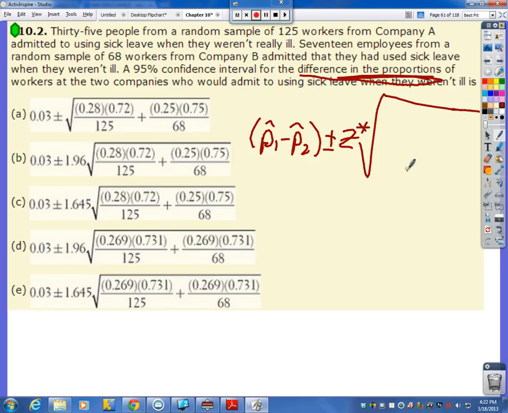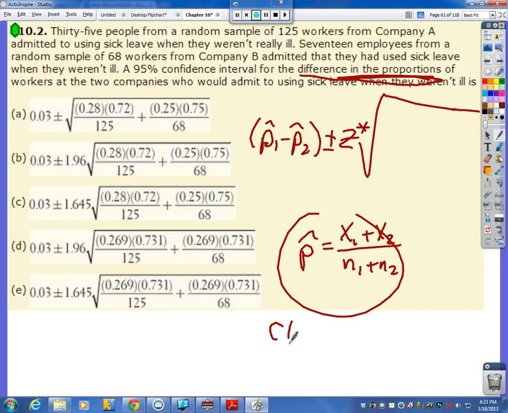Now here's the thing you got to remember. In one case, we had that special p hat, which was when we added together all our successes, quote-unquote successes, and divided it by the sum of our two sample sizes. Did we use that for confidence intervals or for hypothesis tests? Because it was one or the other. And this is one thing you're really going to have to straighten out in your head. We use this for hypothesis tests, and when we're doing a confidence interval,